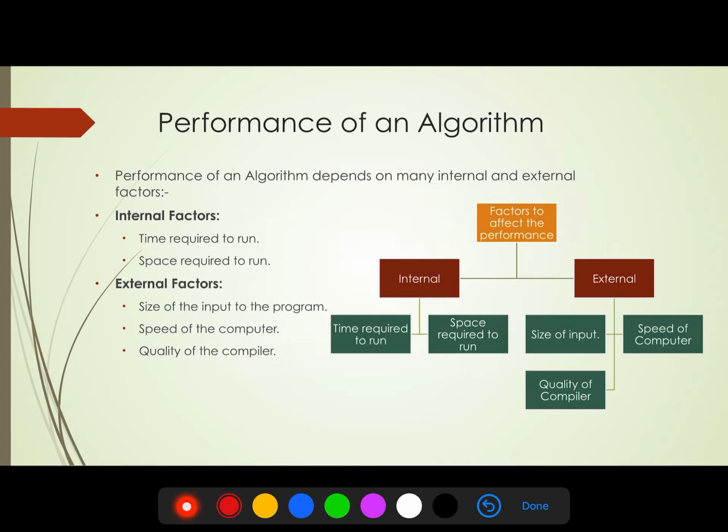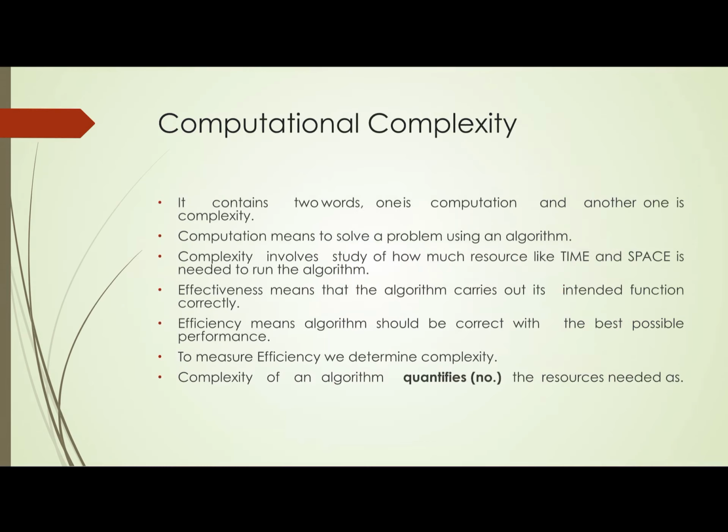We can control these external factors by changing the computer or by installing an upgraded version of the compiler. But we can't control the internal factors, that is, the time required to run and the space required to run.